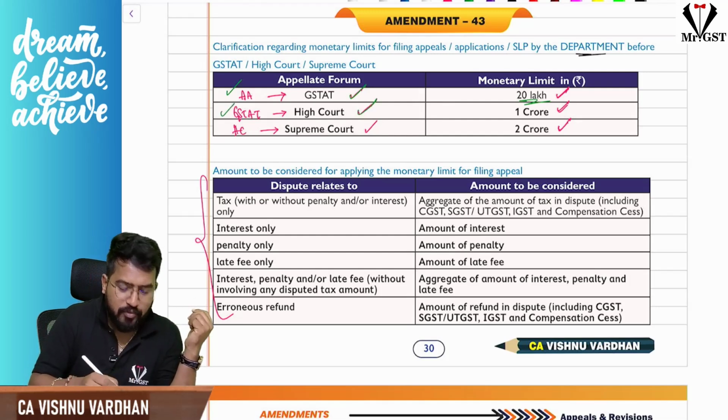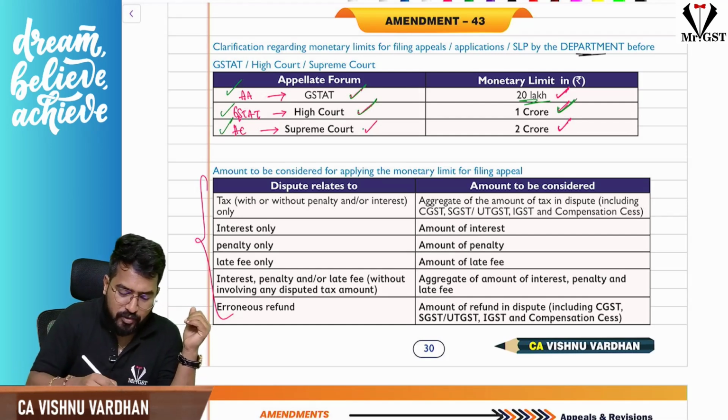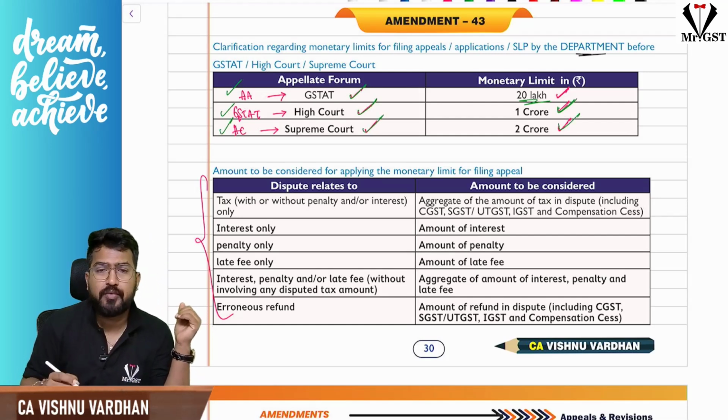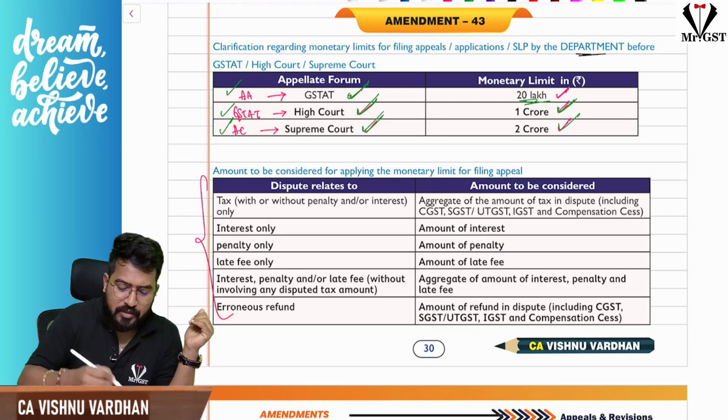For a GST AA order, if the department wants to appeal with the High Court, the money involved should exceed 1 crore. And for any High Court order it wants to appeal with the Supreme Court, the money involved should go beyond 2 crores. Then only the department can file an appeal in these appellate forums. Otherwise they cannot go.